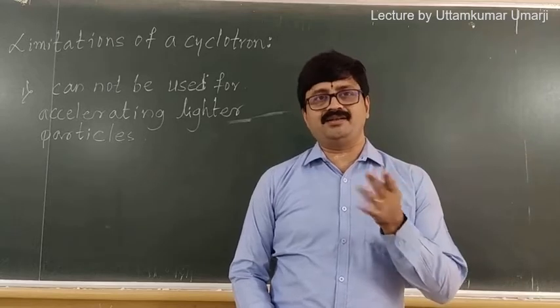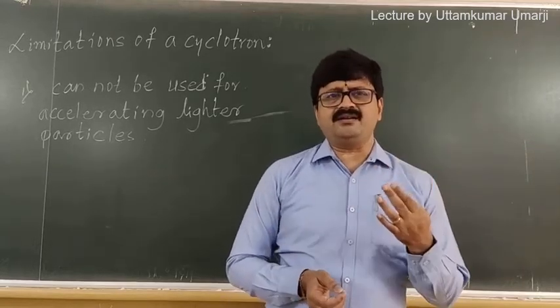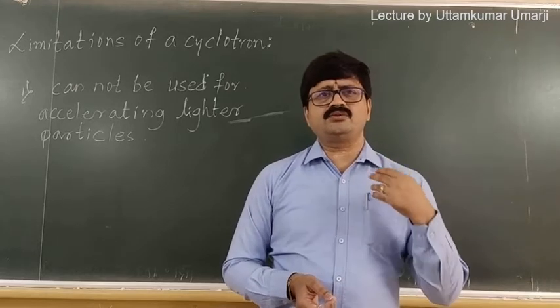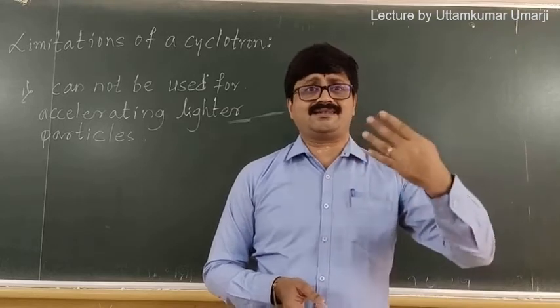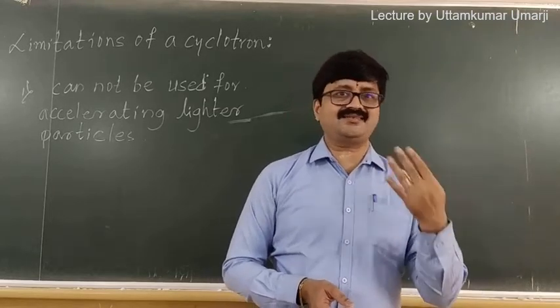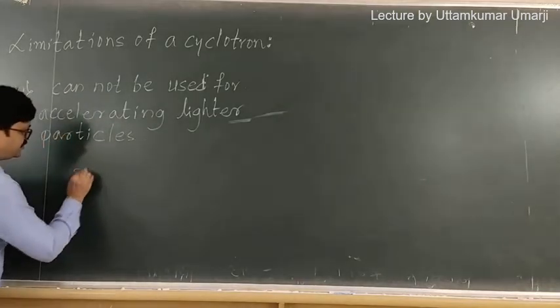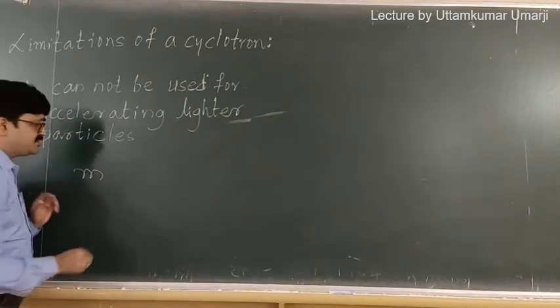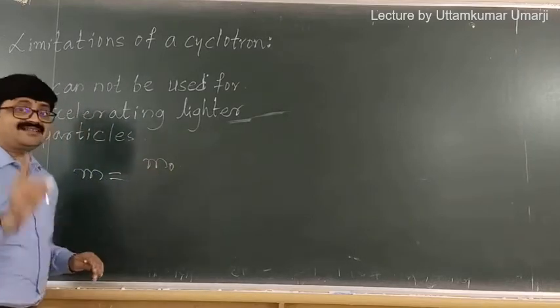Now, what is this meaning? According to Einstein's theory, any particle which travels closer to the speed of light, its mass will get enhanced. So, according to Einstein's theory, we know that suppose if m is the mass and m0 is the rest mass.